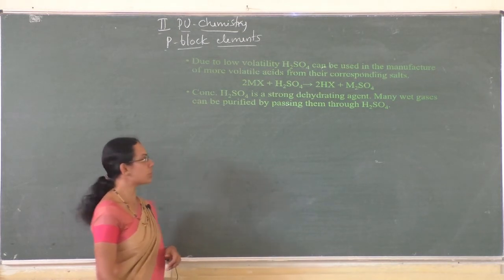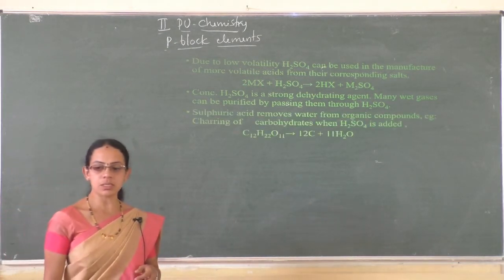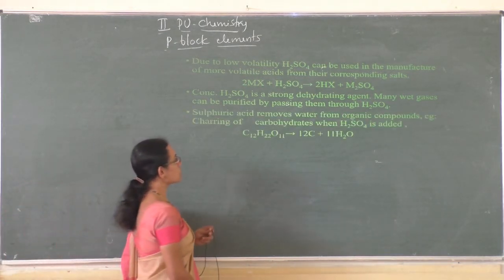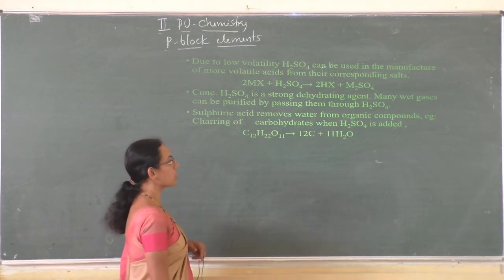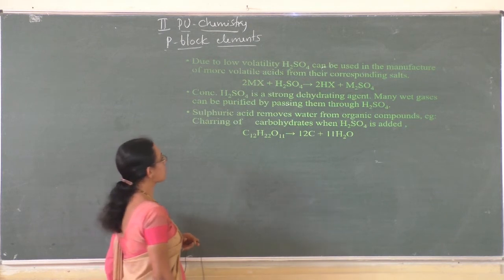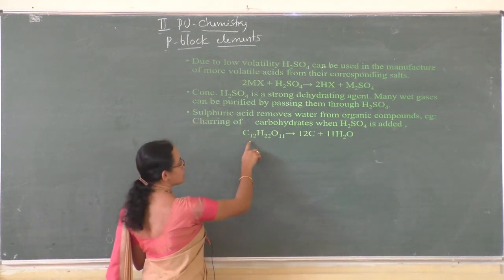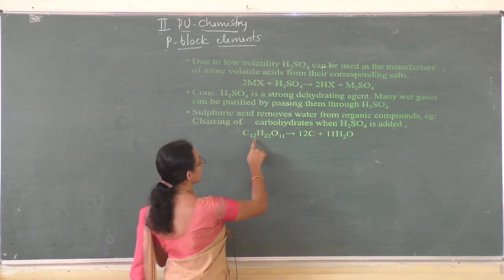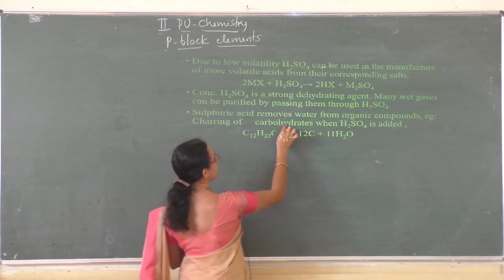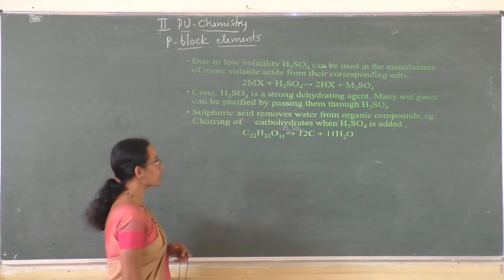One evidence for the strong dehydrating action of concentrated sulfuric acid is its charring action with sucrose. Sulfuric acid removes water from organic compounds. Charring action takes place when sulfuric acid is added to sucrose, C12H22O11.